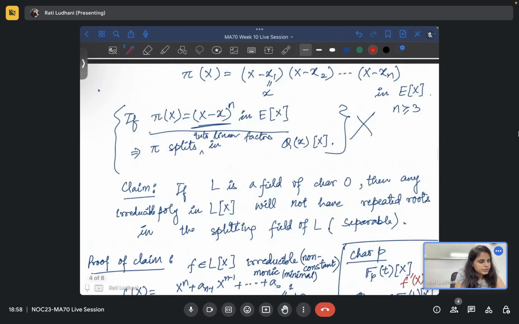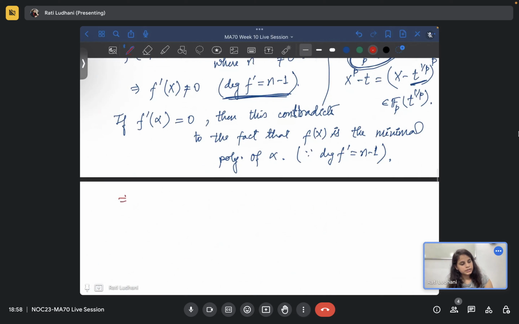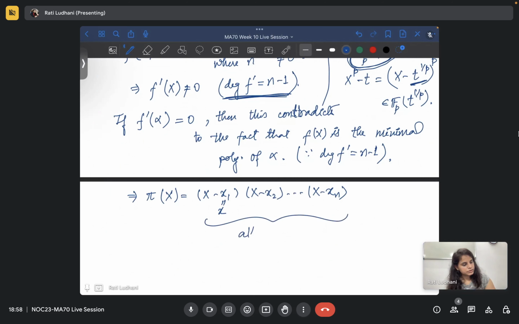So we don't have repeated roots, so this implies pi of x is equal to x minus x1 and so on, all distinct roots.